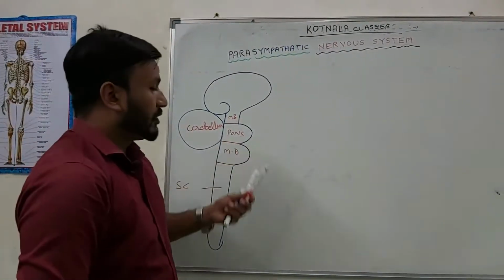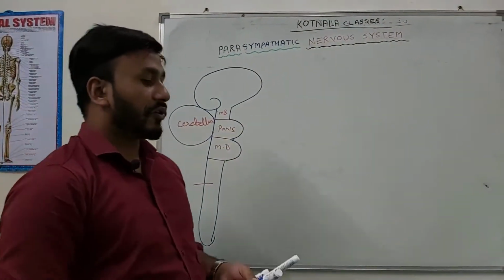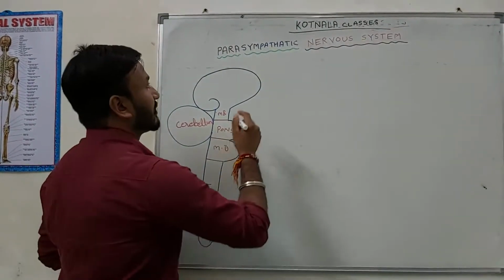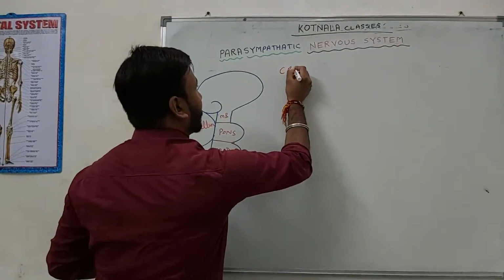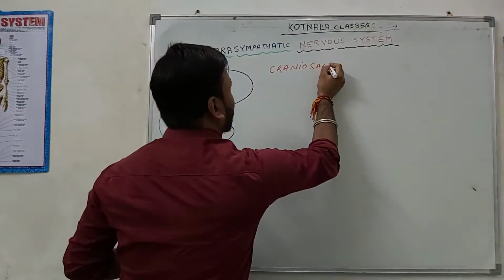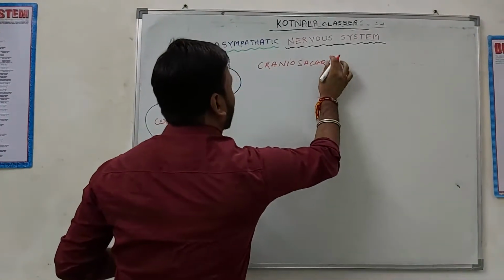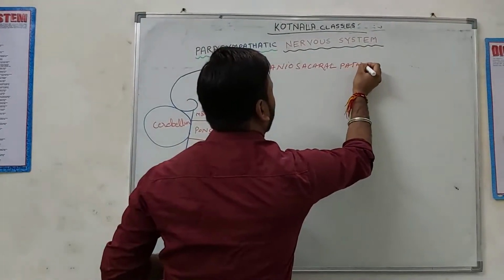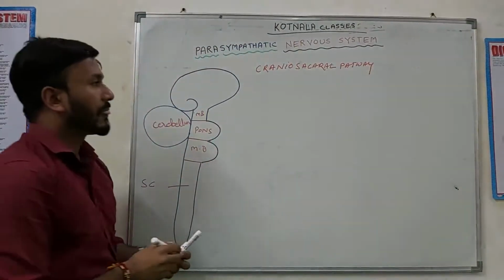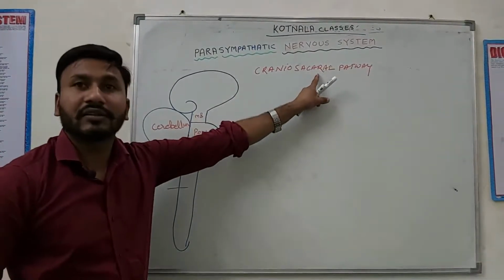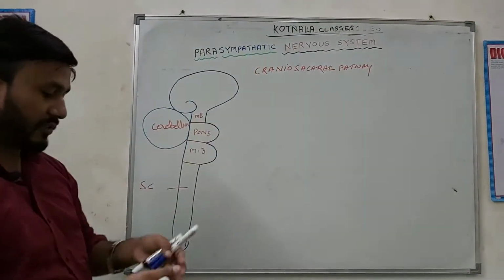You know that the parasympathetic nervous system is also called the craniosacral pathway, or craniosacral outflow, simply called outflow. That means some of the cranial nerves and some of the spinal nerves are associated with this.